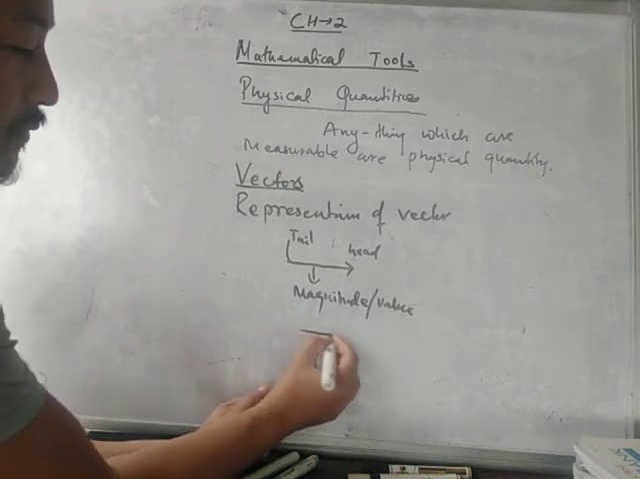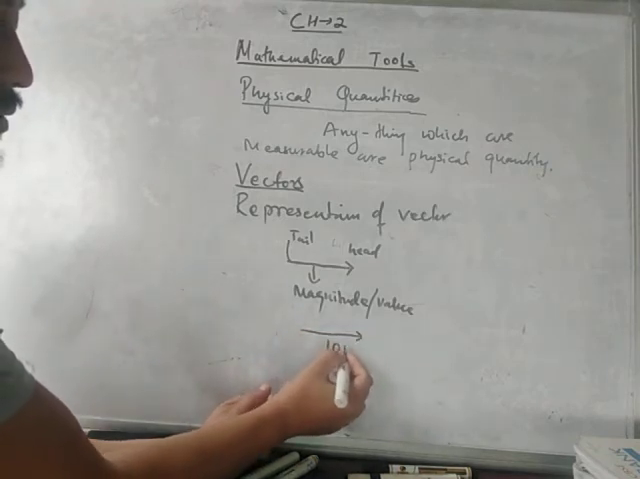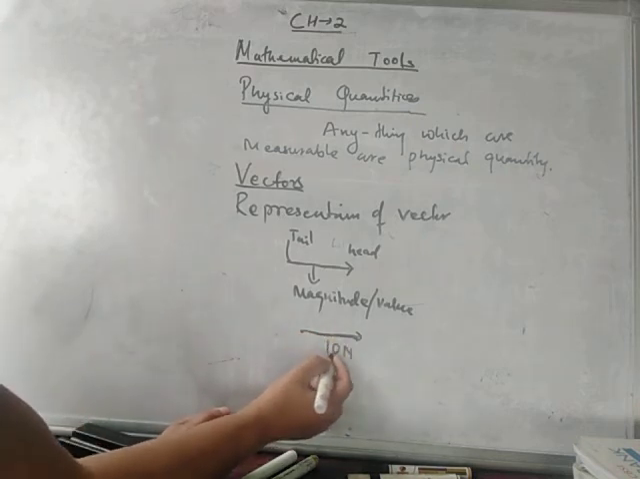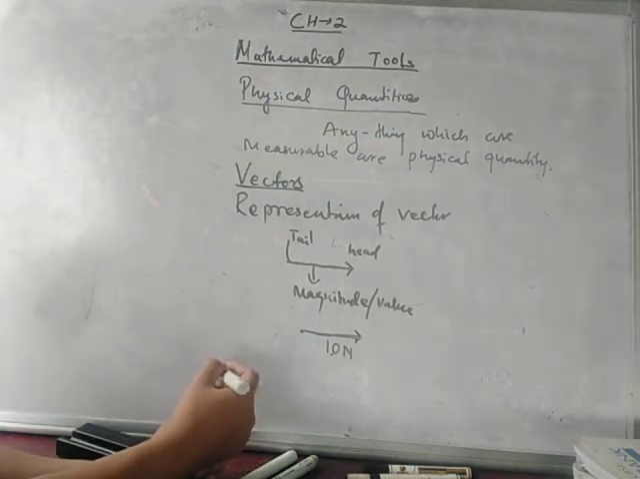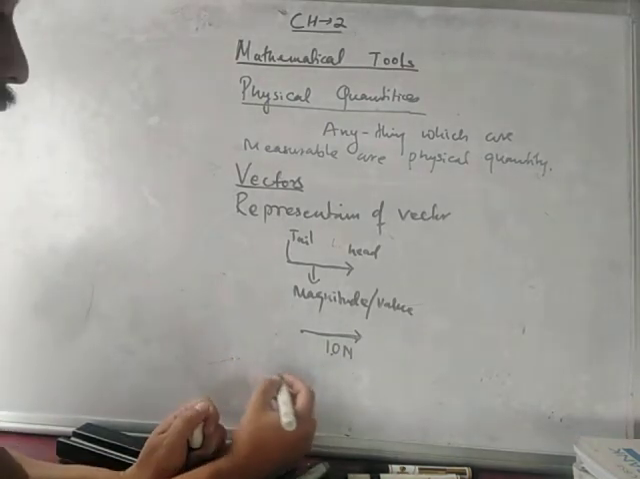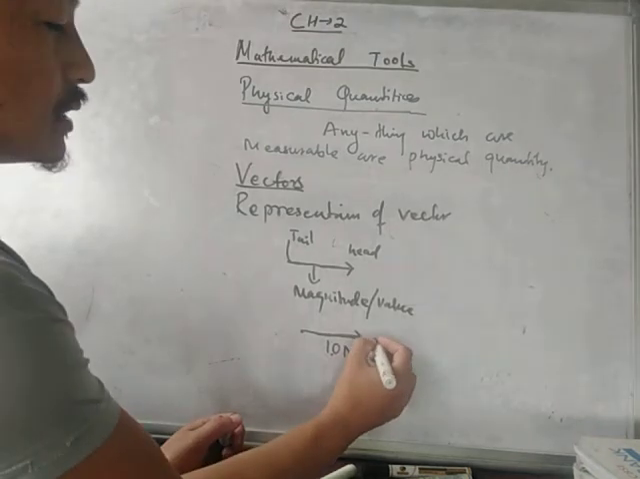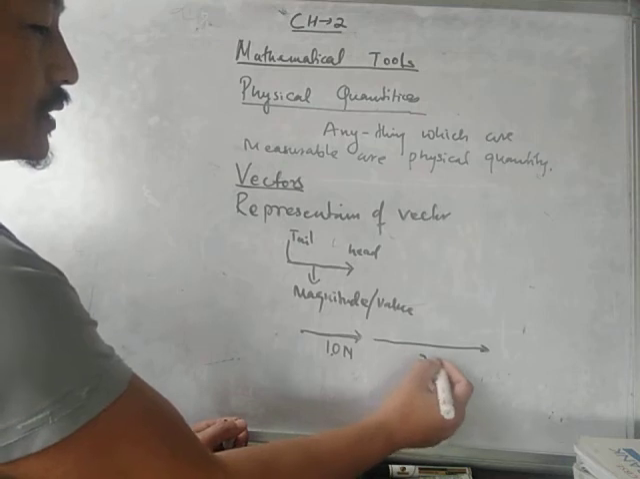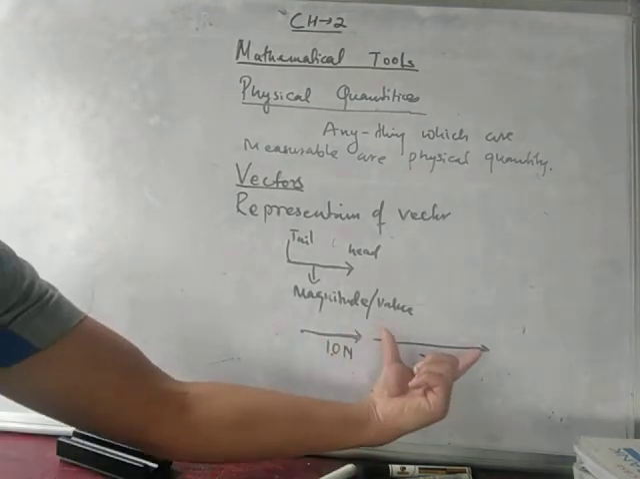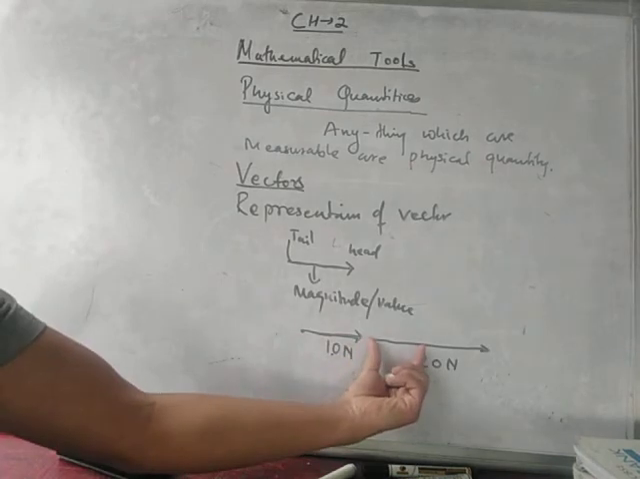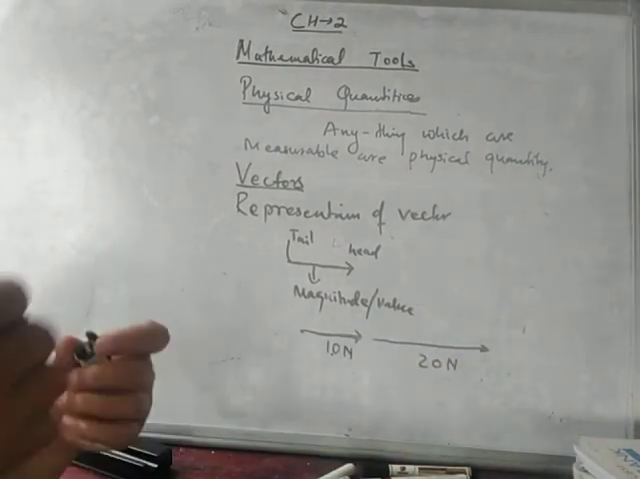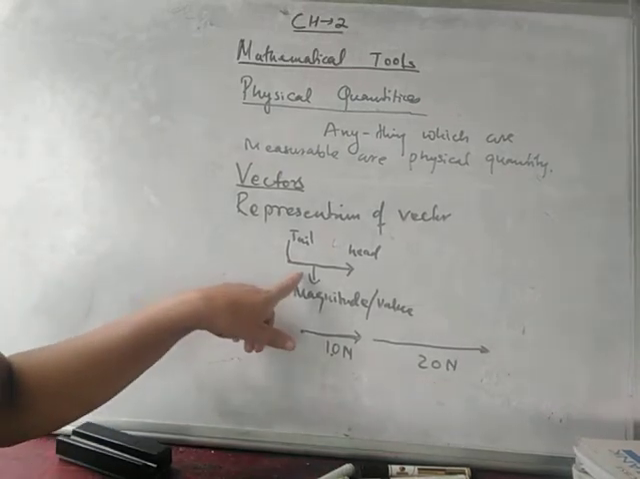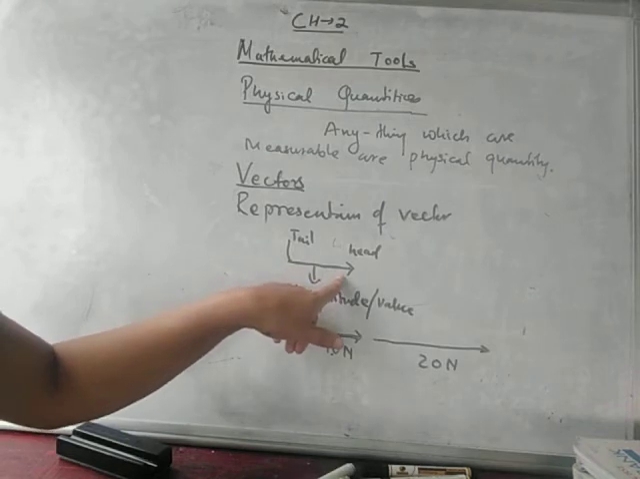So if I have this as 10 Newton, then this length is your 10, isn't it? And this is the direction of force. And if I want to show 20 Newton, then this should be double of this one. So this is your 20 Newton. This length gives the magnitude. This is 10, then this is 10 plus 10, 20. Understood? So a vector is represented by a straight line and a head at one end.